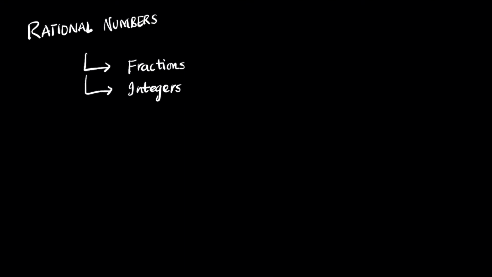Fractions are numbers that have a p by q form, where q is not equal to 0. But integers are numbers with a p by q form where q is equal to 1, which means that there is no value beneath the numerator.